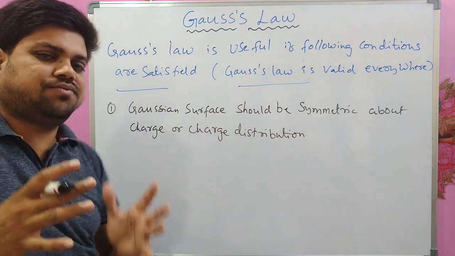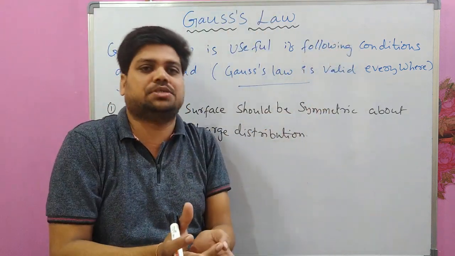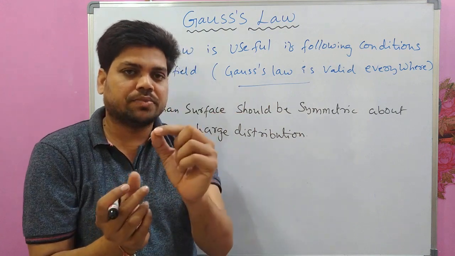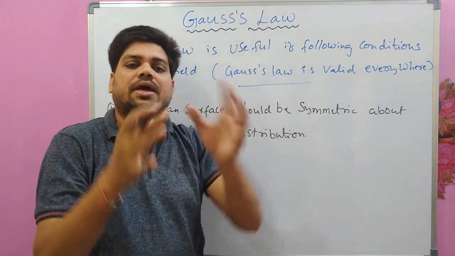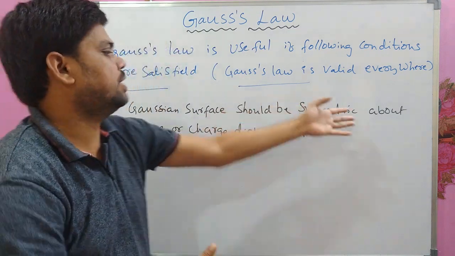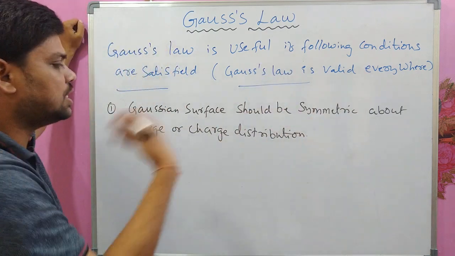See, for example, if the charge distribution is a sphere, then the Gaussian surface should also be spherical in shape. If the charge distribution is a small cube, then the Gaussian surface should also be in the shape of a cube. So that is how the symmetry is. The Gaussian surface should be symmetric about charge or charge distribution.